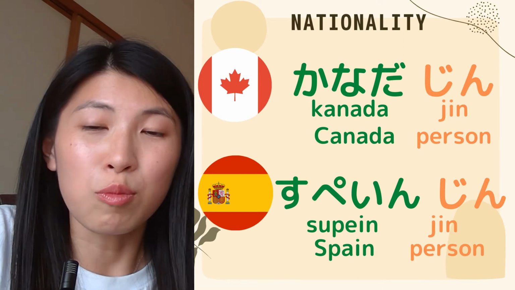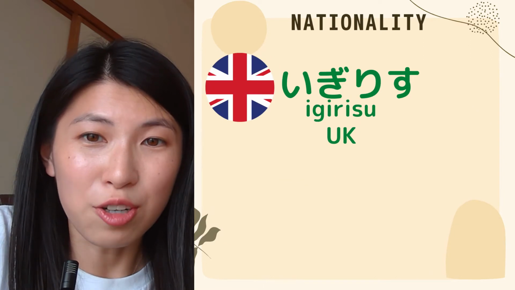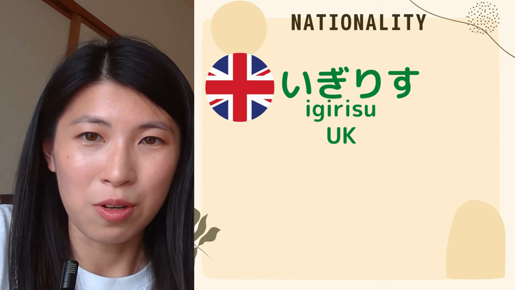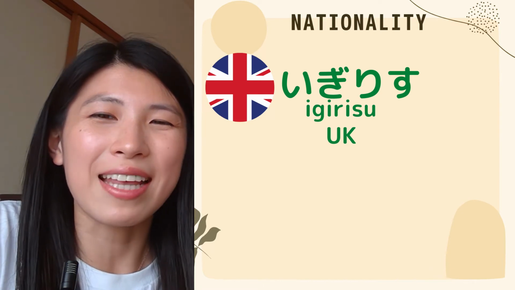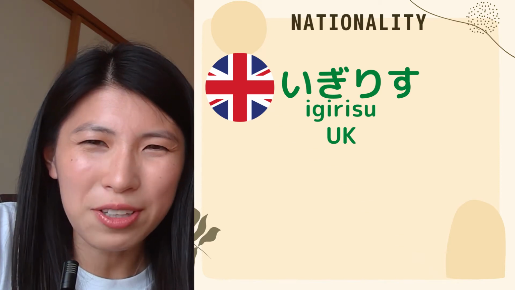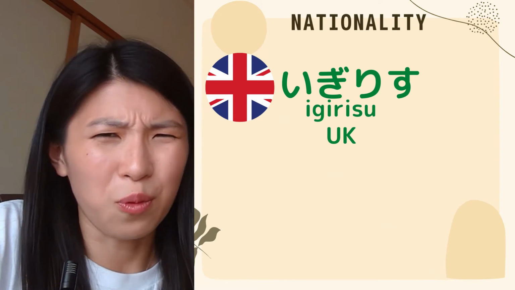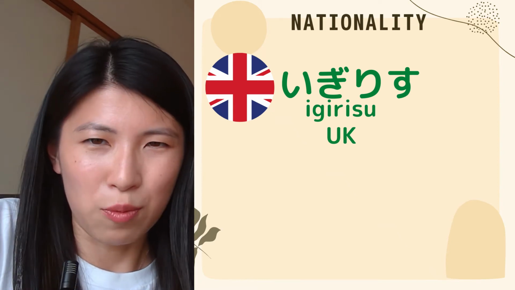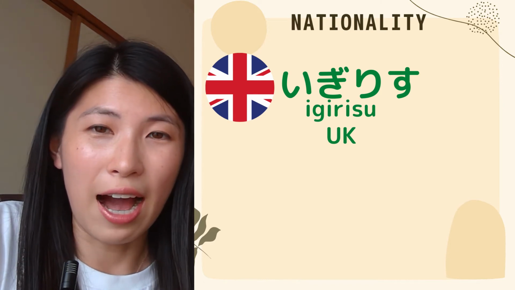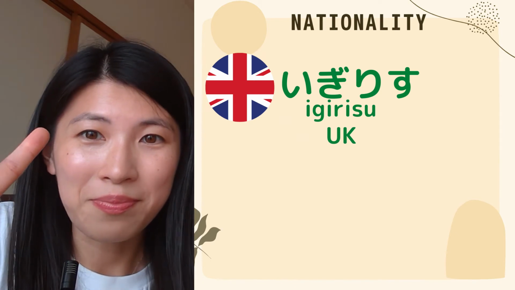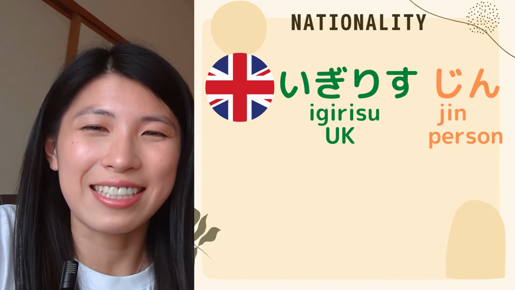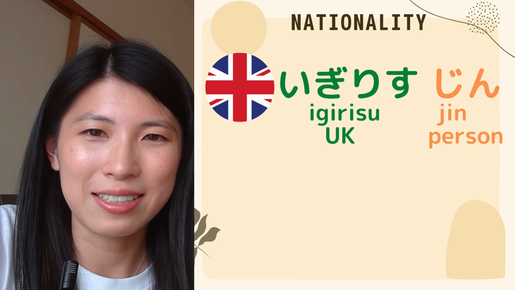Okay, let's have a look at 2 more countries. The last 2 gonna be a little bit difficult. The next one, the United Kingdom. For the United Kingdom, we say イギリス. It sounds completely different from English. I don't know why. But anyway, イギリス means United Kingdom. So how to say British? I'll give you 3 seconds. The answer is イギリス人.